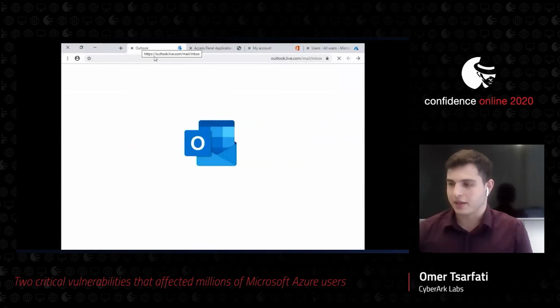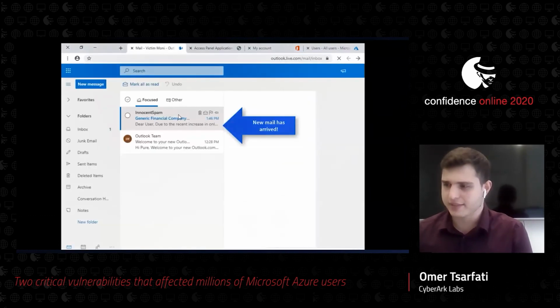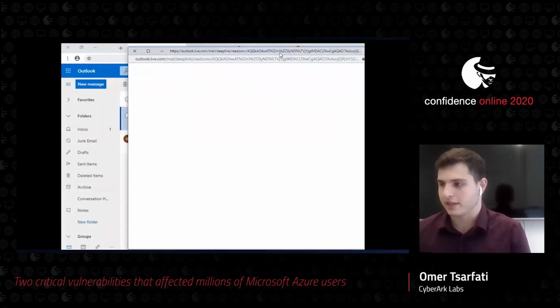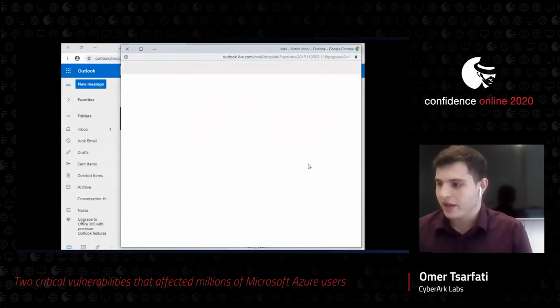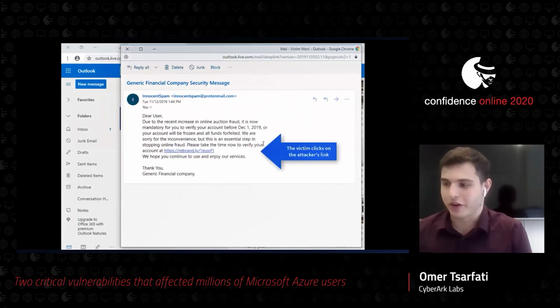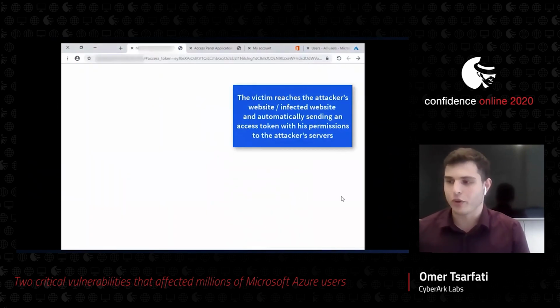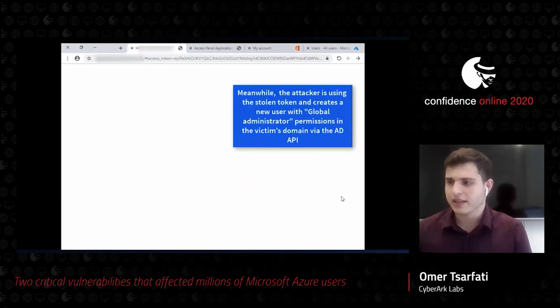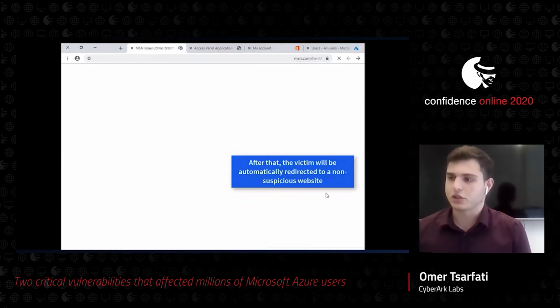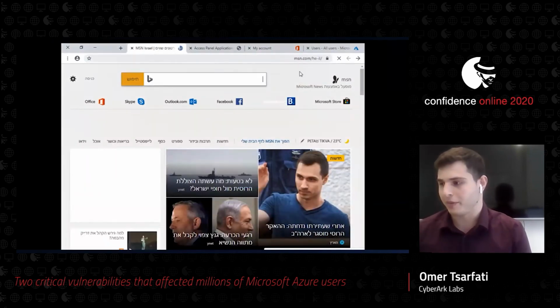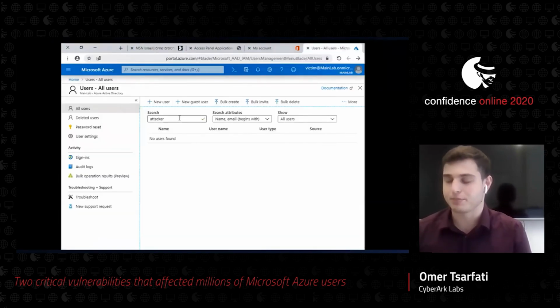Then the user goes to Outlook. He receives a new email. Actually, it's a social engineering email. He receives a new phishing mail from a generic financial company, and he clicks on the link. When you see this screen, the attacker already has the access token. It already stole the access token. This takes only a second, so the user won't actually feel or see anything, and afterwards will be redirected to an innocent website, so it won't look suspicious.